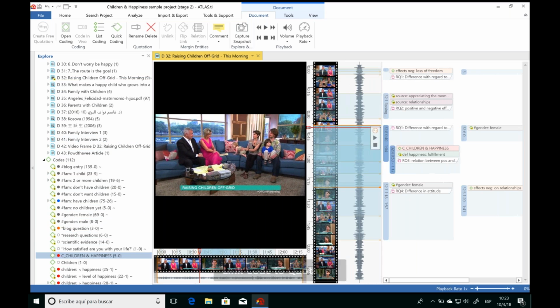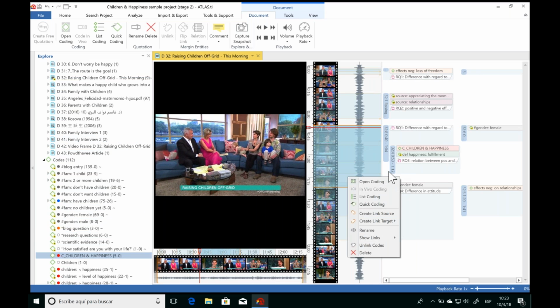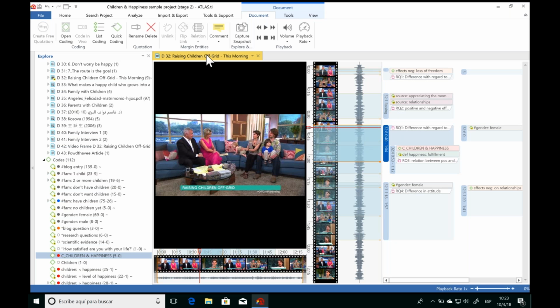Now, so far I've been showing how we can work with the quotations just by right-clicking on them. But as you may have already noticed, you have these same options in the ribbon panel above. So you can either do it by right-clicking or using the buttons up here, whatever way you prefer.